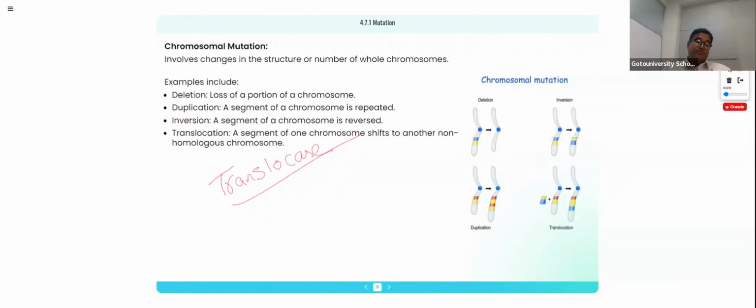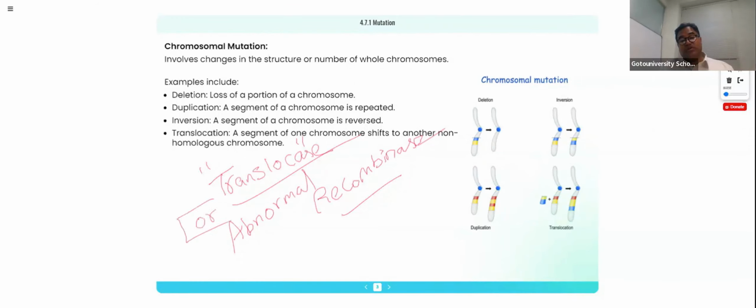Chromosomal segment exchange between the dissimilar chromosomes. This translocase is also called abnormal recombinase. In the CBSE board exam, can you explain the abnormal recombinase impact like this? Whenever they ask, we need to say it denotes misappropriate translocation. Misappropriate translocation, because the abnormal enzyme translocase brings abnormal recombination. That is the reason why translocase is also called abnormal recombinase.